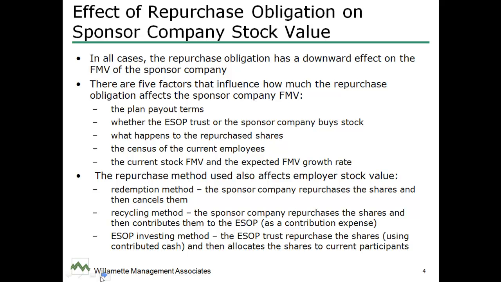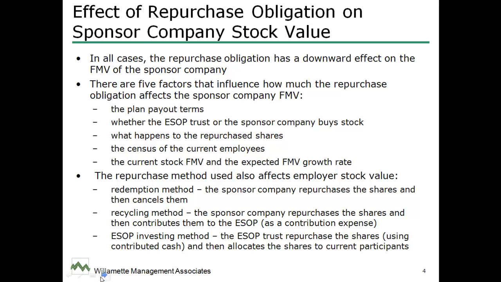The first of those 5 factors is the plan payout terms. When the employee puts the stock back to the company, does the company pay for the stock right away with a check, or does the company pay for the stock over 5 years with interest, as we talked about? Well, that makes a difference.